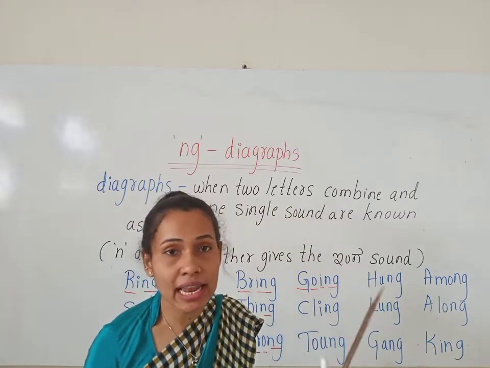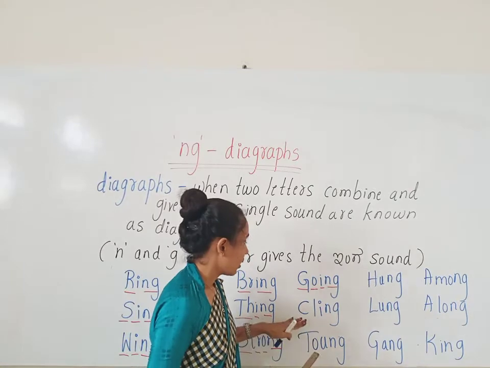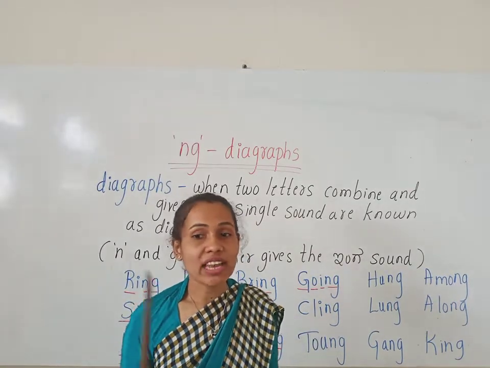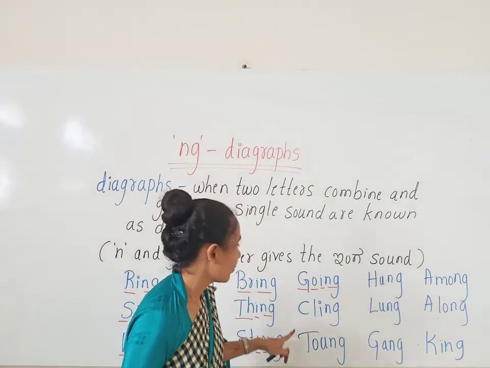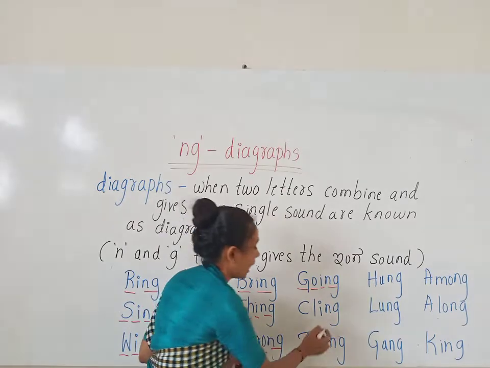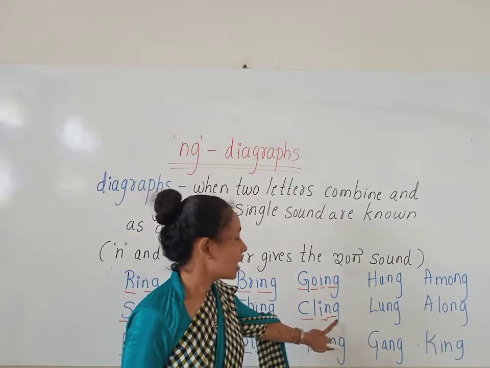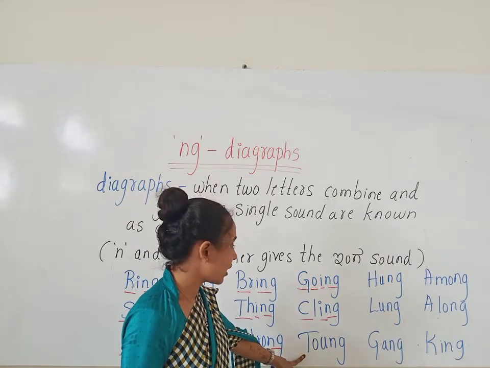When C and L blended together, it gives the cl sound. C and L. K, L, cl. When C and L blended together, it gives the cl sound. Cl, i, ng. Cling. Okay? Cling. Now look at the next word, children.